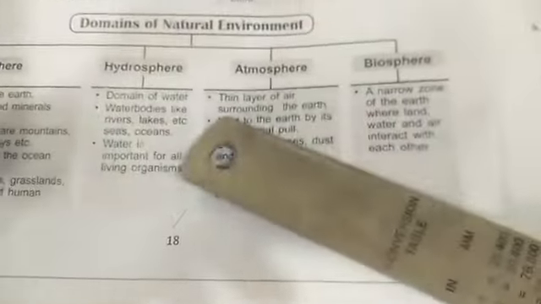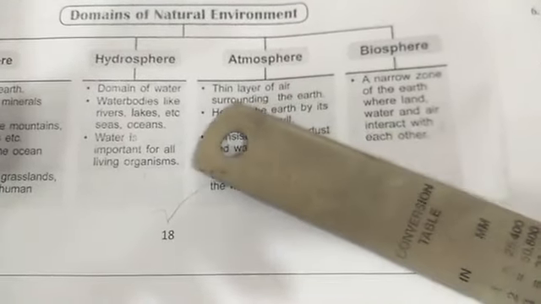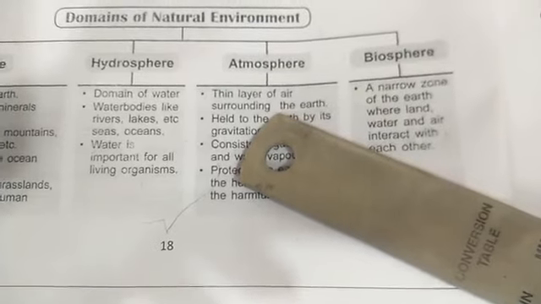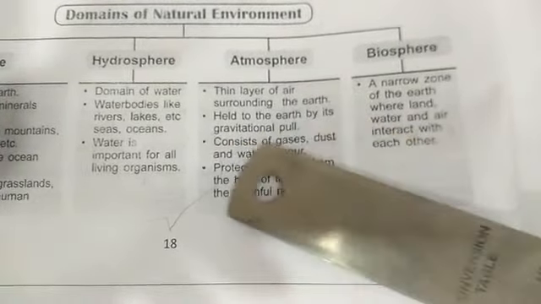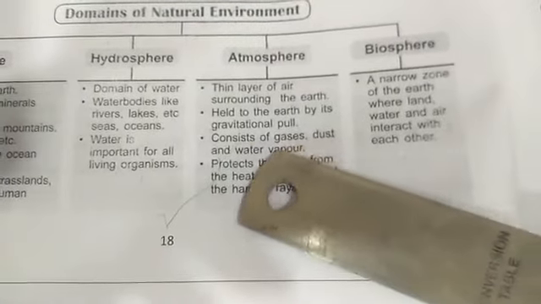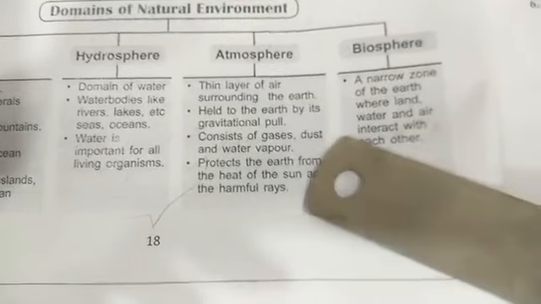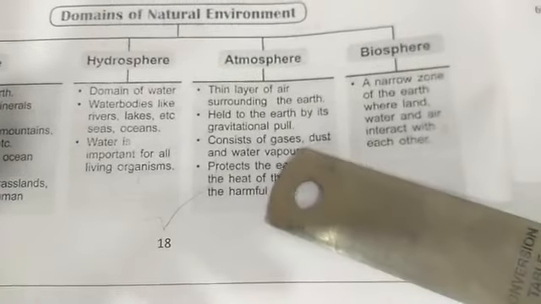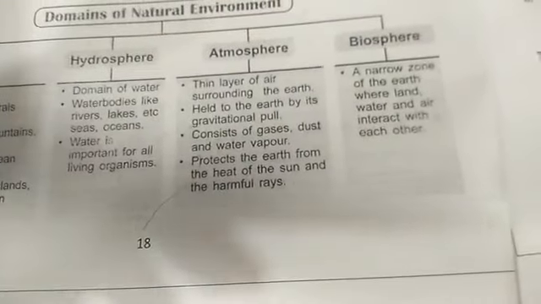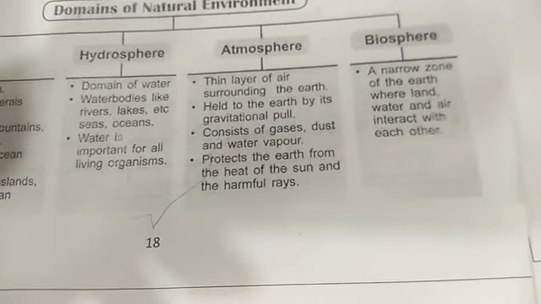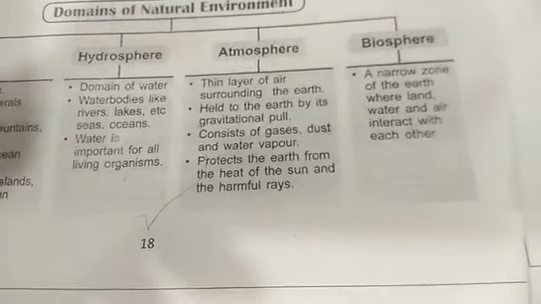Next, the domain of the natural environment is atmosphere. The thin layer of air surrounding the earth's surface is called atmosphere, held to the earth by its gravitational pull. It consists of many gases, dust and water vapor, mainly carbon dioxide and oxygen. It protects the earth from the heat of the sun and harmful ultraviolet rays.